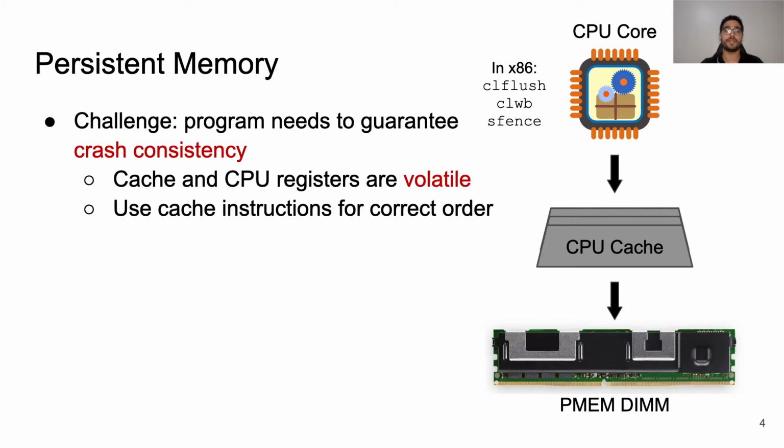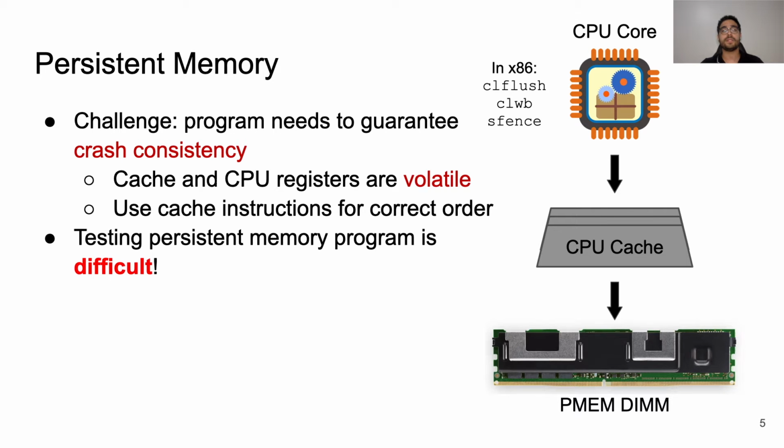Modern CPUs provide special cache instructions such as CLFlush in x86 to force cache lines to be written back to persistent memory in a correct persistency order. It's very challenging to properly use these instructions to make programs crash consistent. So, testing persistent memory programs to ensure they are correct with respect to failures is very difficult. This is because exposing a bug requires the machine to fail at a specific instruction and depends on the state of the cache before the crash.